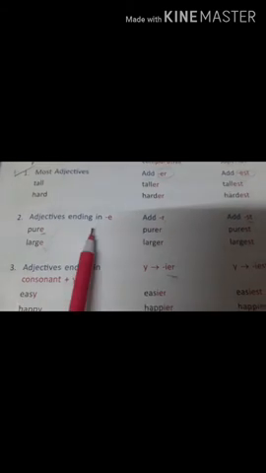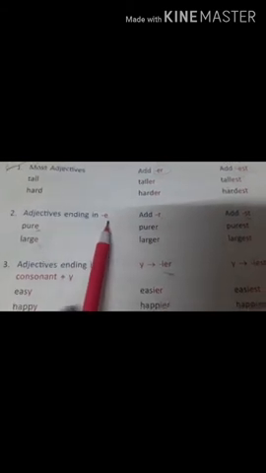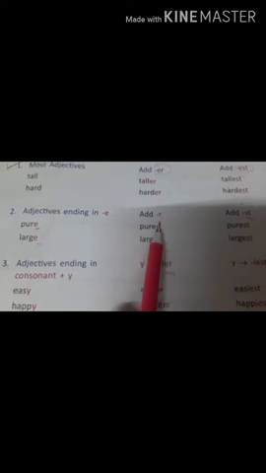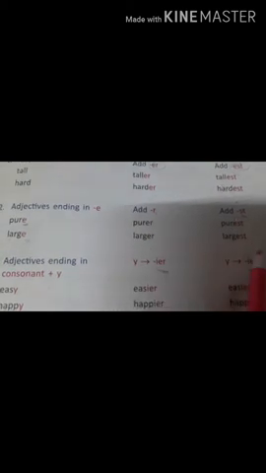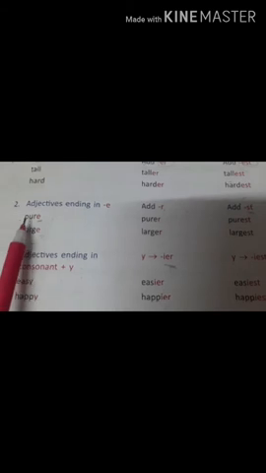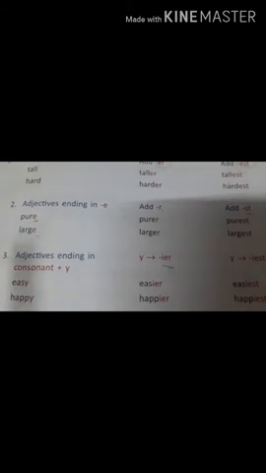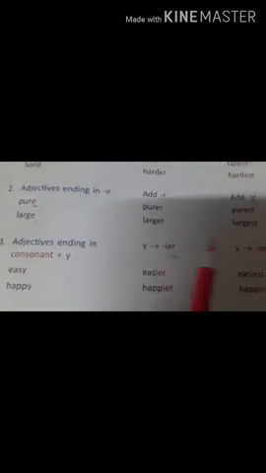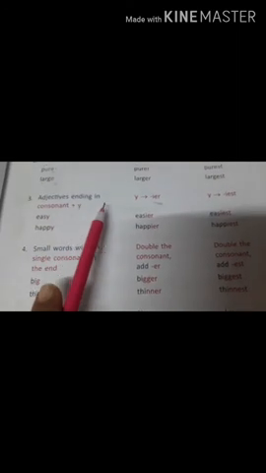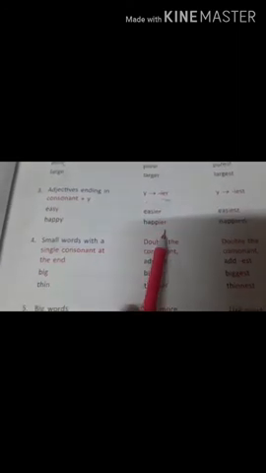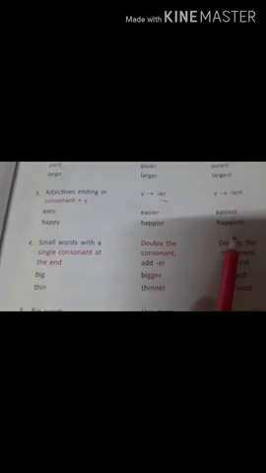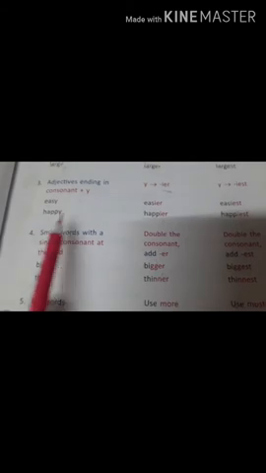Some adjectives that end with E, they are added with R for comparison and ST for superlative degree. Pure, purer, purest, large, larger, largest. Adjectives that end with Y, the Y will be removed and IER will be added in comparison and IEST in superlative. Easy, easier, easiest, happy, happier, happiest.